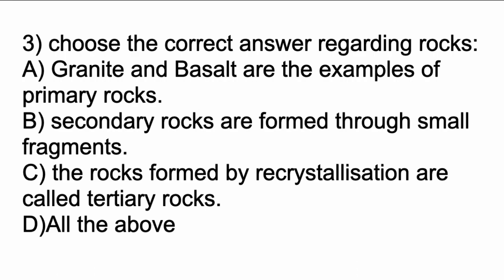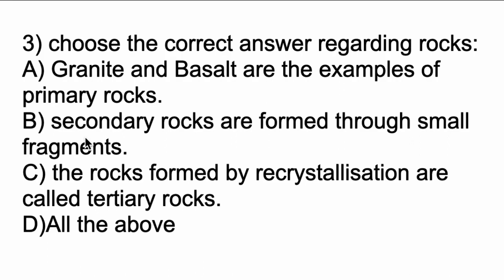One is primary. Primary rocks are also called igneous rocks. So these igneous rocks are formed by solidification of magma and lava. So granite and basalt are the examples of primary rocks, and these primary rocks are also called igneous rocks. So first statement is correct. Now coming to the second statement, sedimentary rocks.